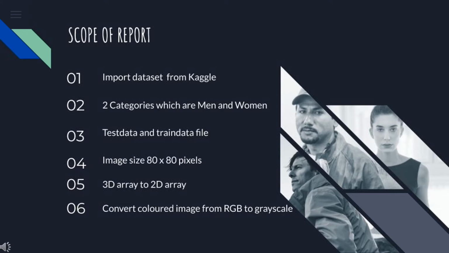In train data, we have 2,893 data. In test data, we have 1,330 data. Then we set the image size to 80 times 80 pixels. We change the image from a 3D to a 2D array and convert the color image from RGB to grayscale. I will pass to Abdul Rafi to explain in detail about the objective of this report.